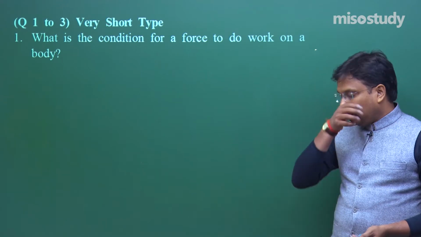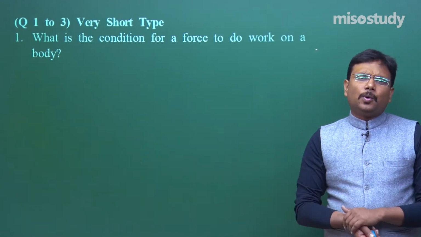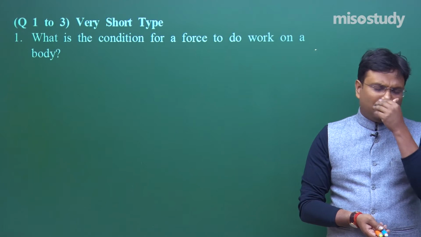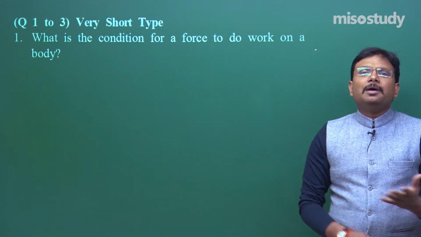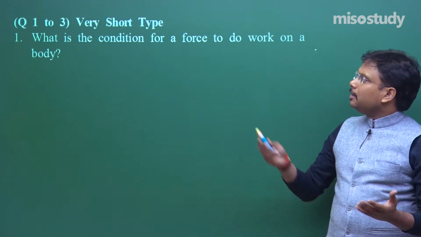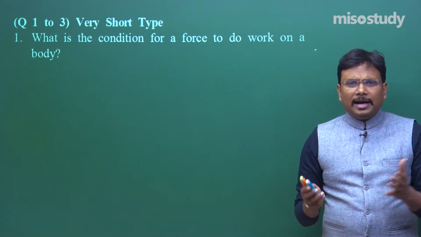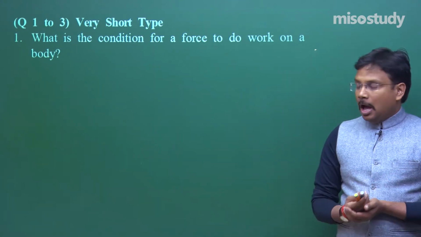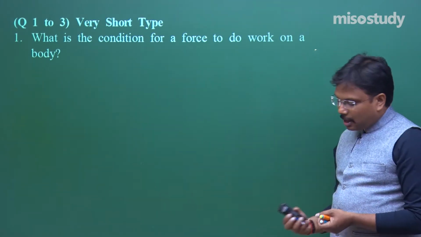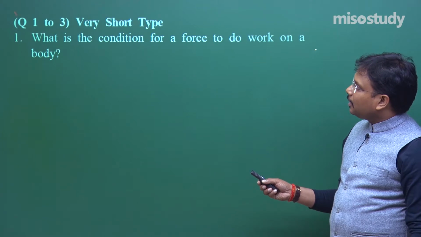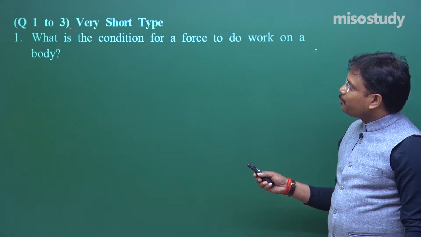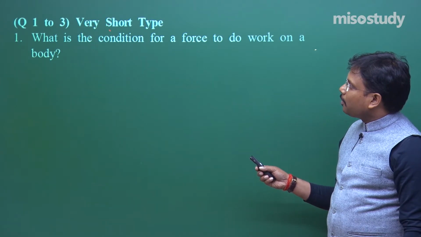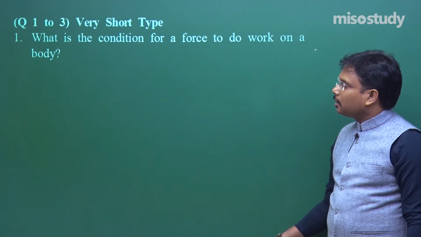So what will be the method? Now I am sure you are comfortable with the way we are discussing these questions. That is, first few questions may be in the category of very short, then few questions in the category of short, and like that they keep on changing. So the instructions are like this. I hope you can watch this red point. This red point is saying that question number 1, 2, 3 come in the category of very short type.